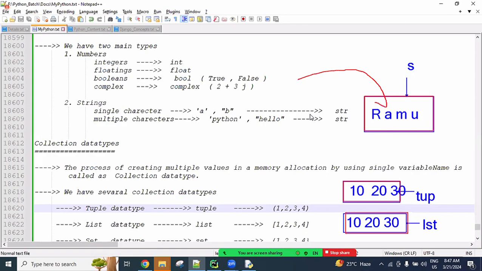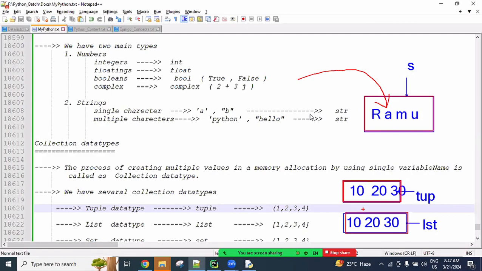Later, after creating the object in the memory, can we add new values? Can we update existing values? Can we delete existing values? Based on this, again dividing into 2 types. All the data types, based on the object behavior: some objects can be editable, some objects cannot be editable.